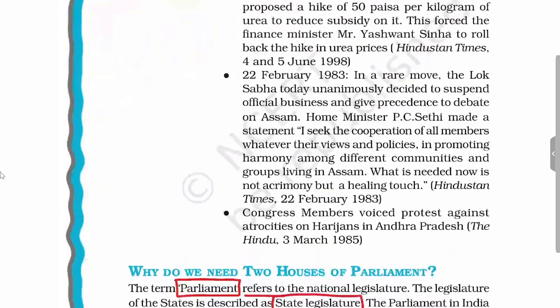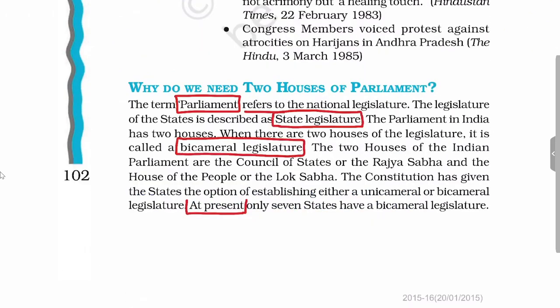Now we'll see, earlier we have seen why we need parliament. Now we'll see why we need two houses in parliament. Why can't India have only Lok Sabha? If India has Lok Sabha, why do we need Rajya Sabha? If we have Rajya Sabha, can we end or dismantle the Rajya Sabha? Can our country not function only with Lok Sabha?